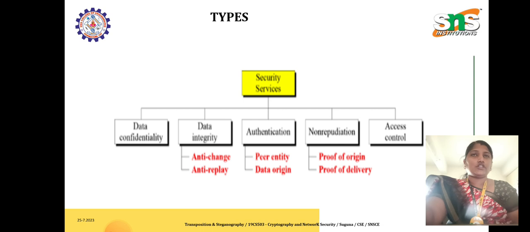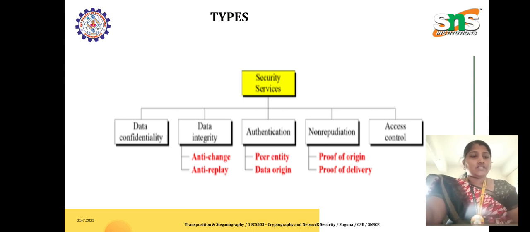And next is non-repudiation. In order to protect the data from a non-repudiation attack, we have to check the proof of origin, that is where the message has been originated and where it has been delivered. So we have to collect and verify the proof of both origin and delivery. And access control can be provided by read-write accessibility for the data to a particular user.